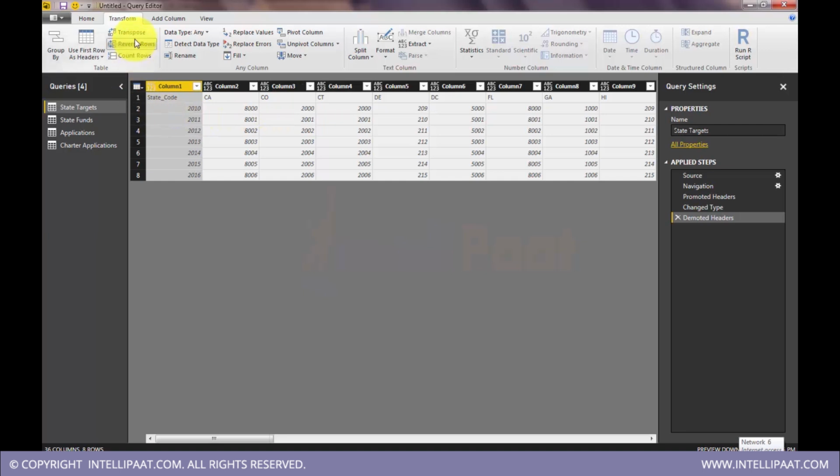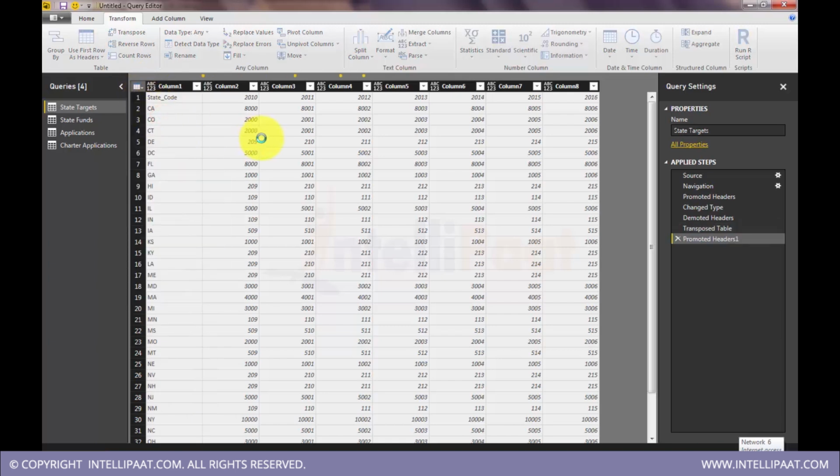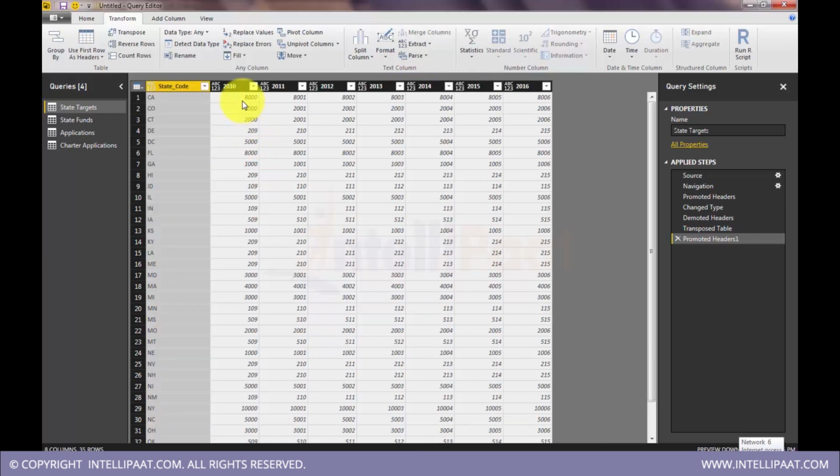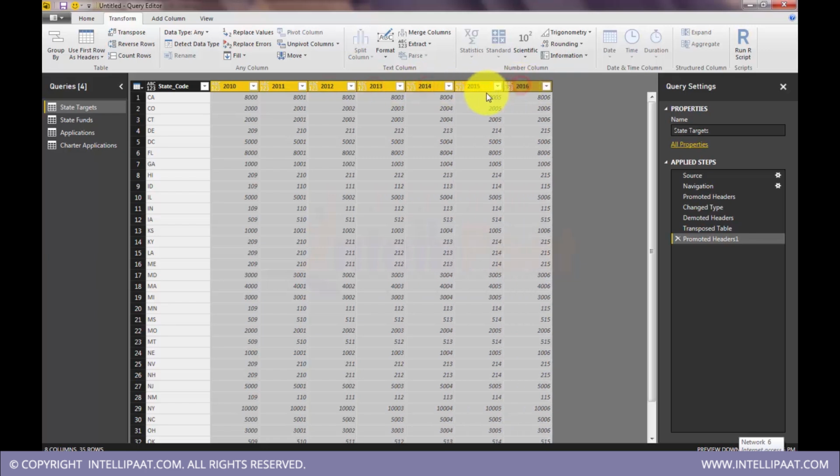Okay, when I earlier did transpose, all state codes disappeared. I want to have them. Yeah, so we have state code and year-wise targets. Now is the time to make this the header. See why I did transpose. I did transpose because I wanted years here, not state codes. I wanted years. Now I'll go and select all the years and then do unpivot.